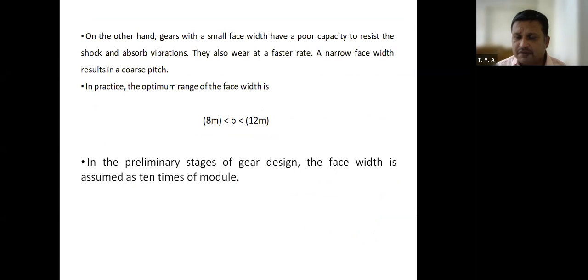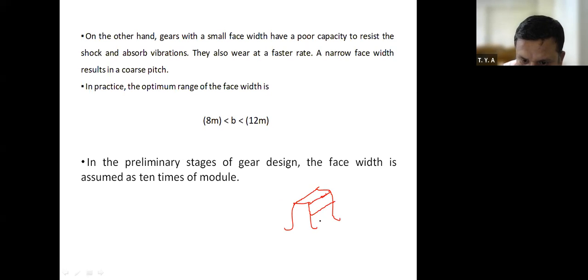Now, what is a small face width? Small face width means, once again I will draw a gear here. Therefore, here this face width is decreased.